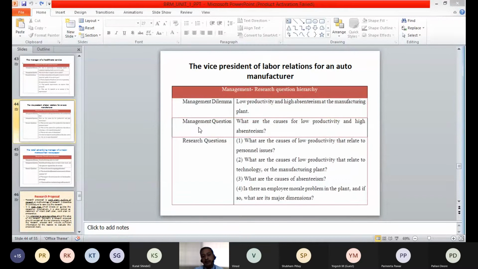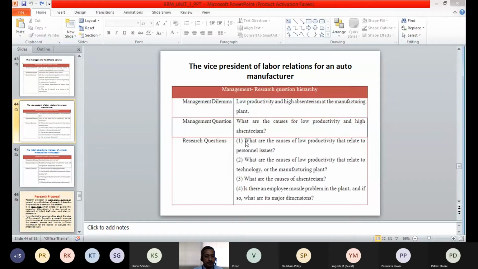The reasons or causes may be something different, and that we want to understand through the management question. Management wants to understand the different causes for low productivity and high absenteeism among the employees.